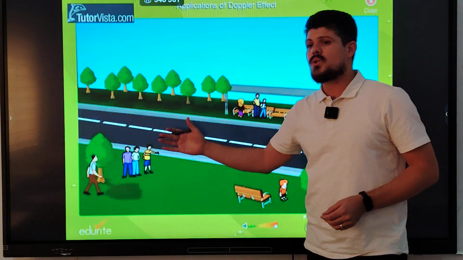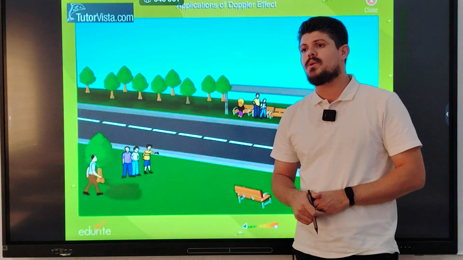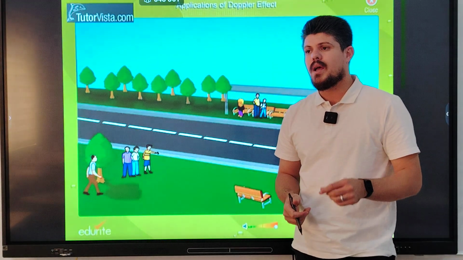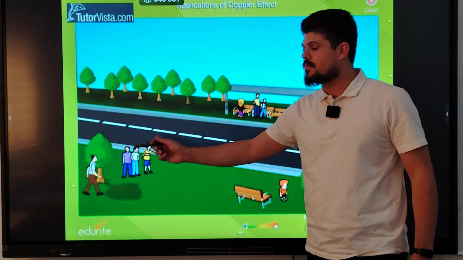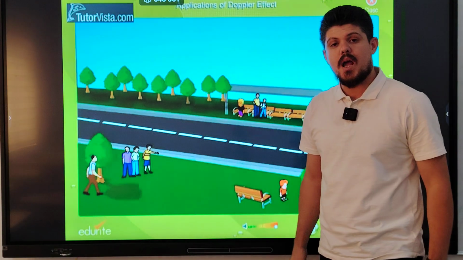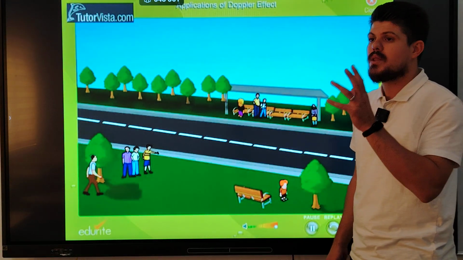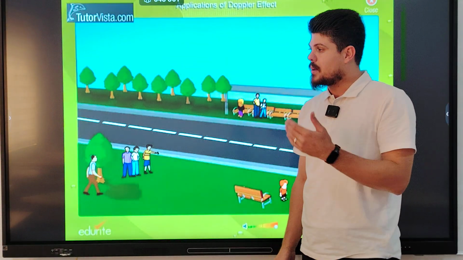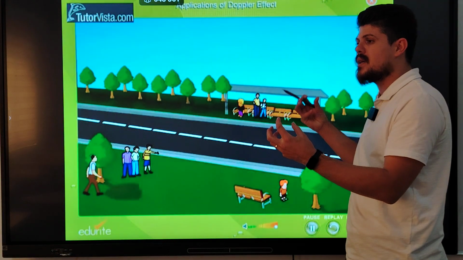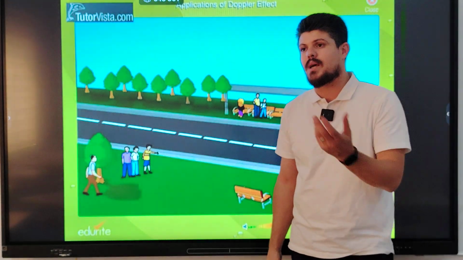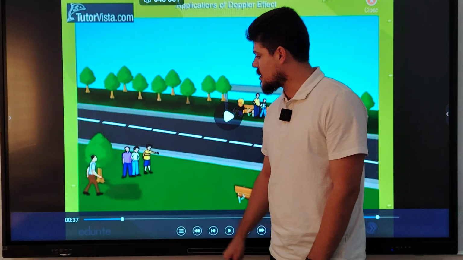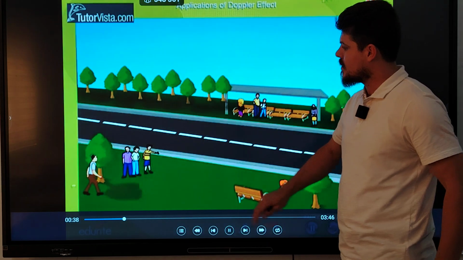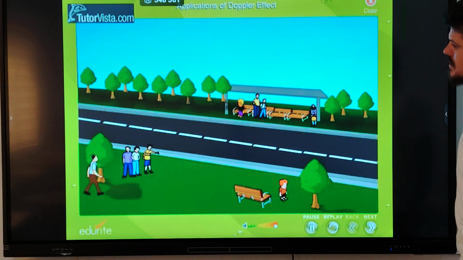Another case, if the source is at rest, when the ambulance is stopped or parked, and its siren is still working, but the observer moves toward the ambulance, what happens to the heard frequency? The heard frequency increases, gets higher. But when the observer passes by the ambulance or moves away from it, the heard frequency drops and gets lower. The Doppler effect also occurs. Look, when the source of sound is at rest and the listener moves towards or away from the source.